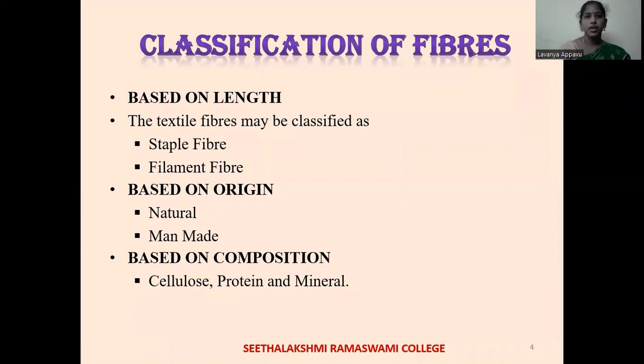Next, we have filament fiber. Long fibers are known as filament fibers. Natural silk fiber and all other man-made fibers come under filament fiber. Next, based on the origin, the fibers are classified into natural fiber and man-made fiber. Based on the composition, the fibers are classified as cellulosic fiber, protein fiber, and mineral fiber.